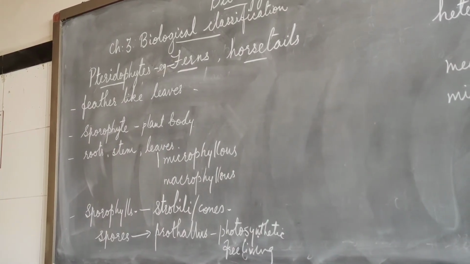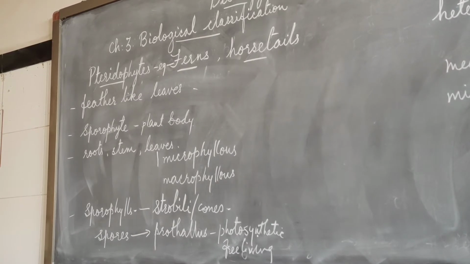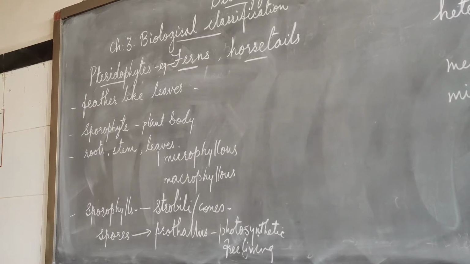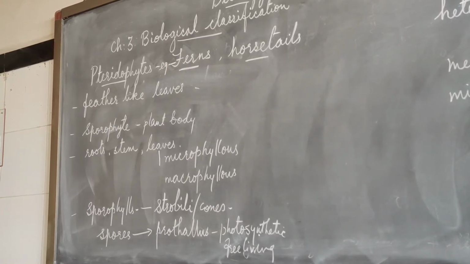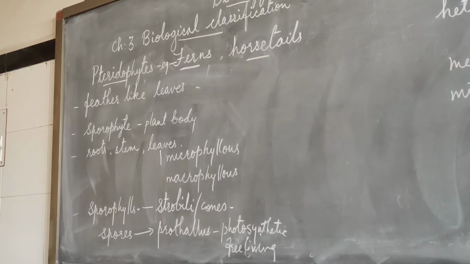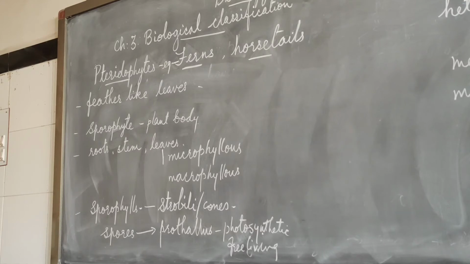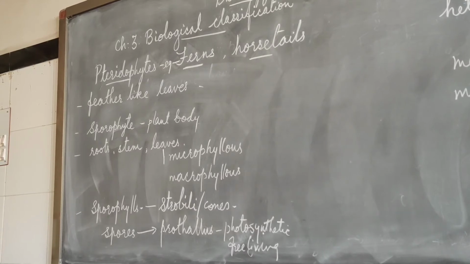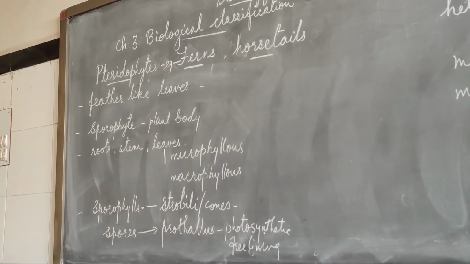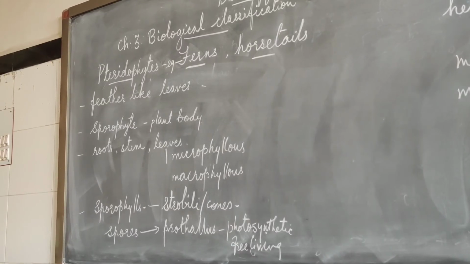Like the bryophytes, they require water for fertilization. The gametophytes bear the male and the female sex organs. The male sex organ is called the antheridia, and the female sex organ is the archegonia, like the bryophytes.